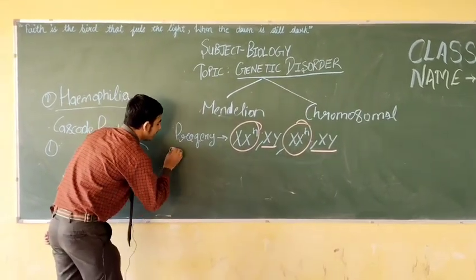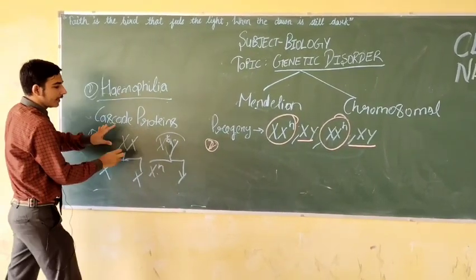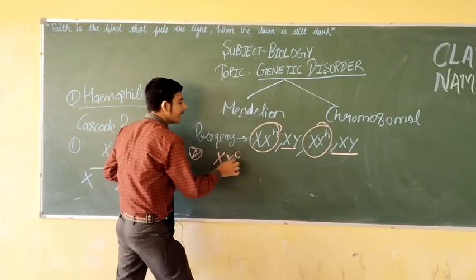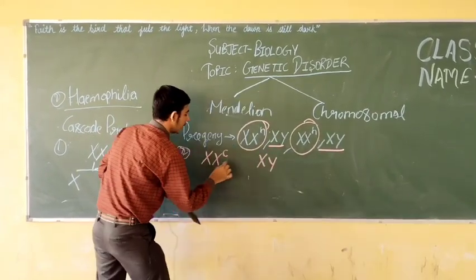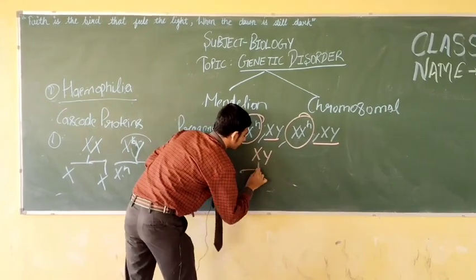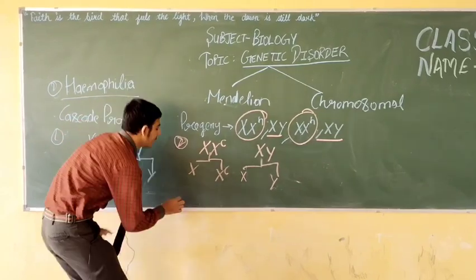We have the second case, when the female is the carrier and the male is normal. We have the gametes as, and on crossing this, we have the progenies.